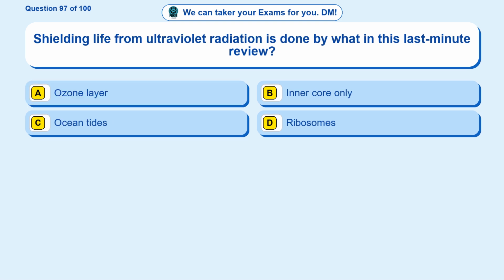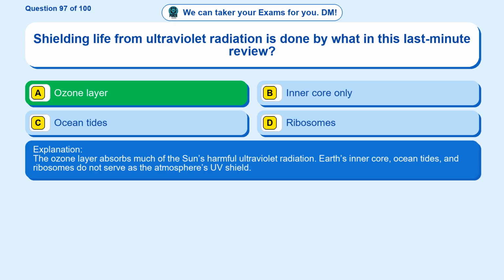Question 97. Shielding life from ultraviolet radiation is done by what in this last-minute review? Option A, ozone layer. Option B, inner core only. Option C, ocean tides. Option D, ribosomes. The correct answer is option A. Ozone layer. The ozone layer absorbs much of the sun's harmful ultraviolet radiation. Earth's inner core, ocean tides, and ribosomes do not serve as the atmosphere's UV shield.